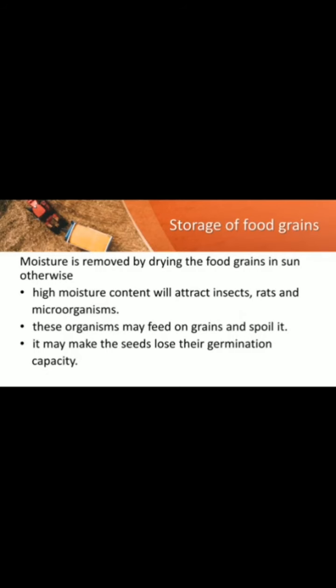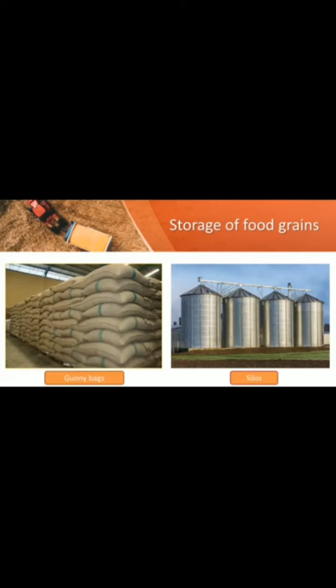Hence, before storing them, the grains are properly dried in the sun to reduce the moisture in them. This prevents the attack by insects, pests, bacteria and fungi. Farmers store grains in jute bags or metallic bins. However, large-scale storage of grains is done in silos and granaries. Observe here, silos and granaries. These are gunny bags or jute bags to protect them from pests like rats and insects.